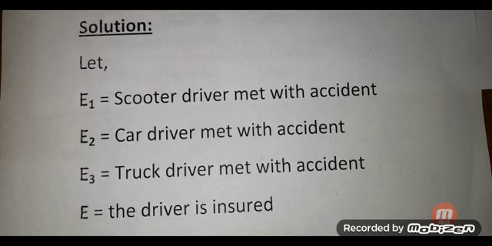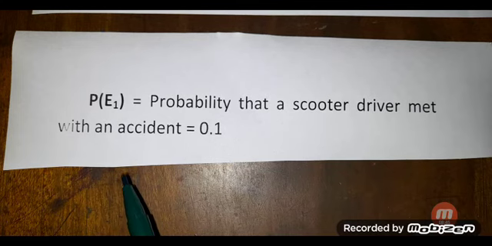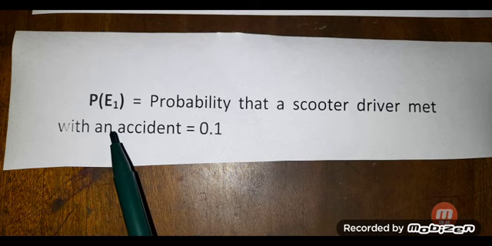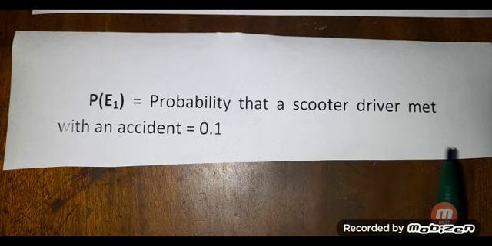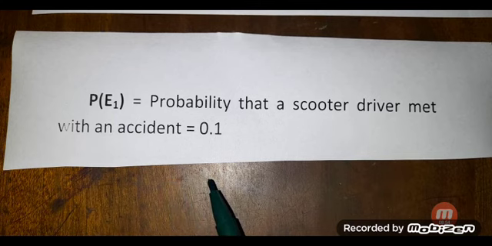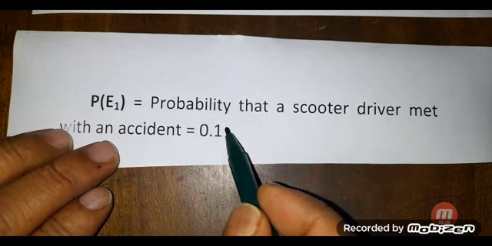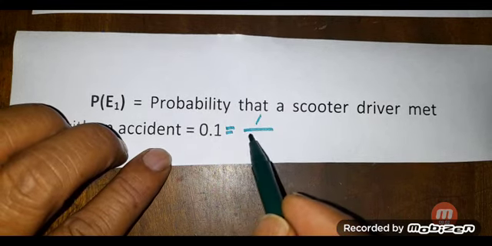Solution. Let E1 be the event that the scooter driver met with an accident, E2 the event that the car driver met with an accident, E3 the event that the truck driver met with an accident, and E the event that a driver is injured. Here, P of E1, that is the probability that the scooter driver met with an accident, is given as 0.1, and that is equal to 1 by 10.